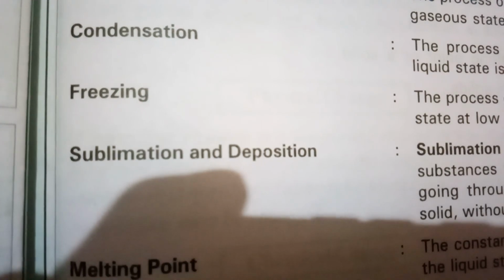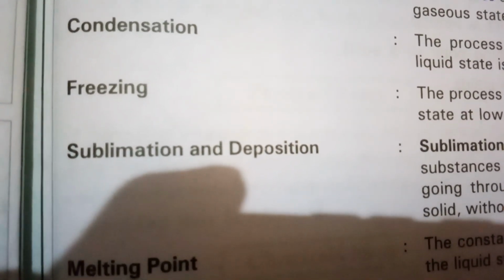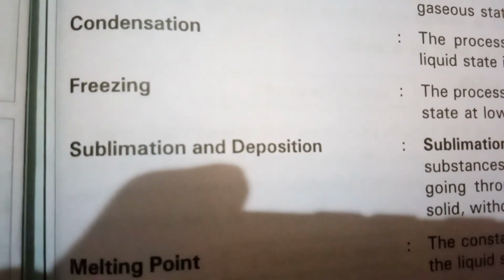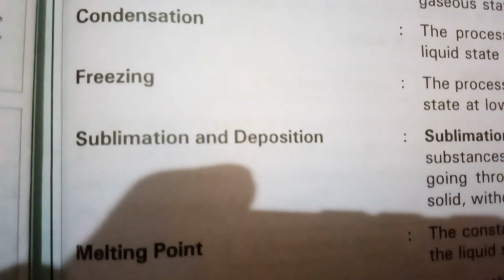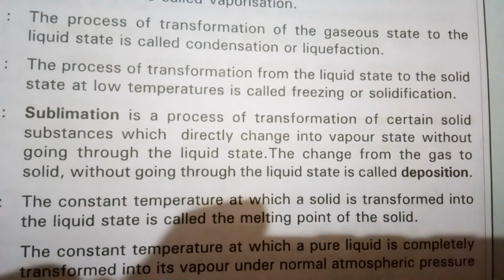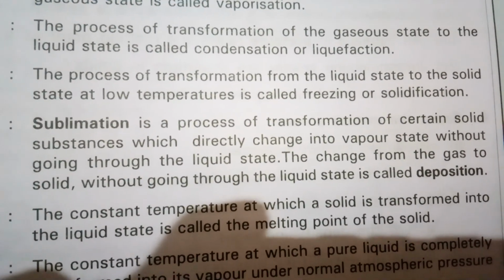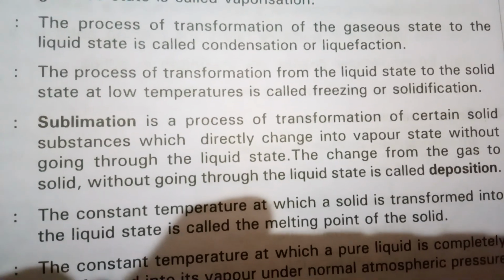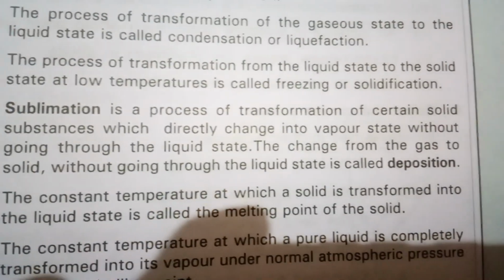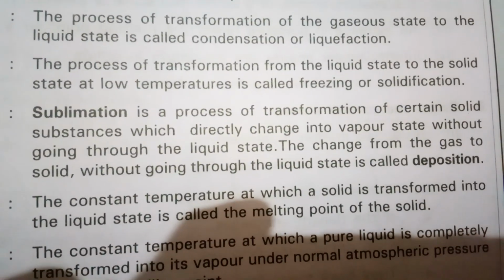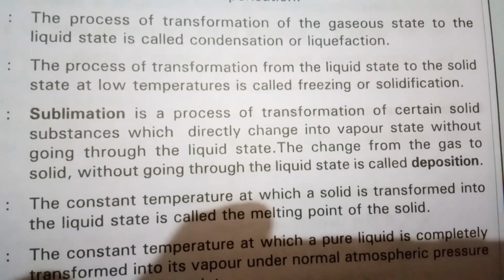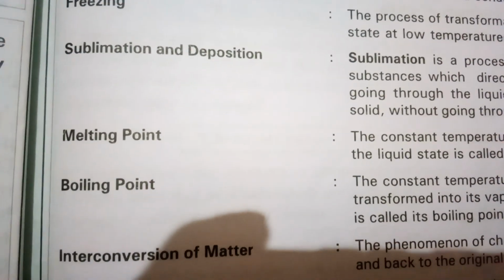Condensation is the process of conversion of gaseous state to liquid state. Freezing is the conversion of liquid to solid state. Sublimation, that we have discussed. Sublimation is the process of transformation of certain solids which directly change into vapor state without going through the liquid state. The change from gas to solid without going through the liquid state is called deposition. Melting point, that we have discussed. Boiling point, that we have discussed.